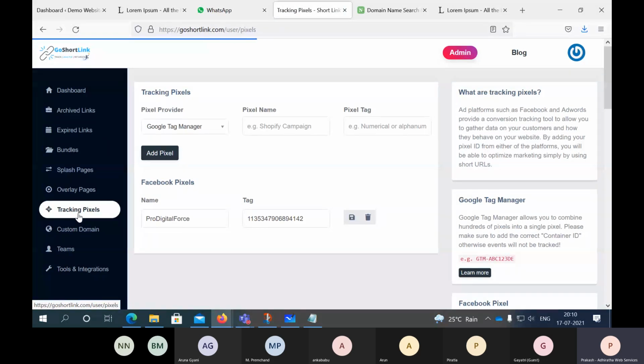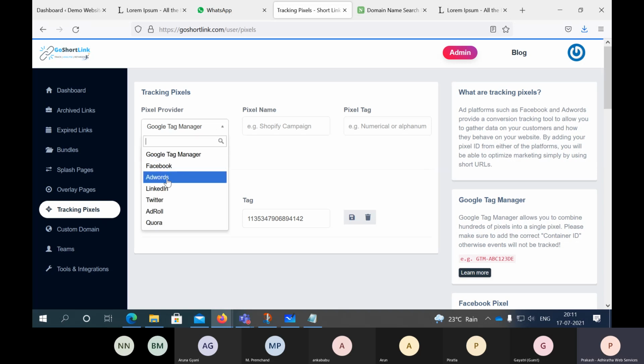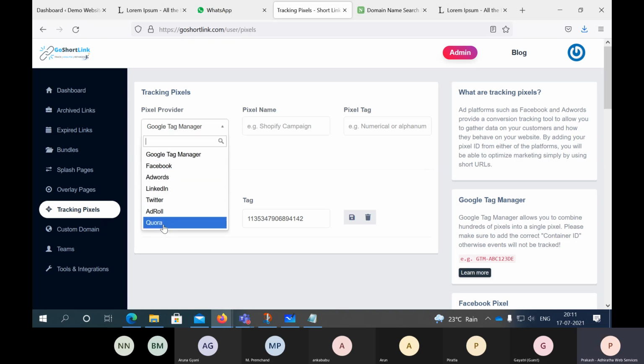What exactly is this? Earlier Arun was asking, can we track who is actually visiting your page? Yes, using this you will be able to track. You, I mean not you, Facebook can track. Google can track. See, options are here. Even Quora, whoever you're promoting through, even Quora can track.